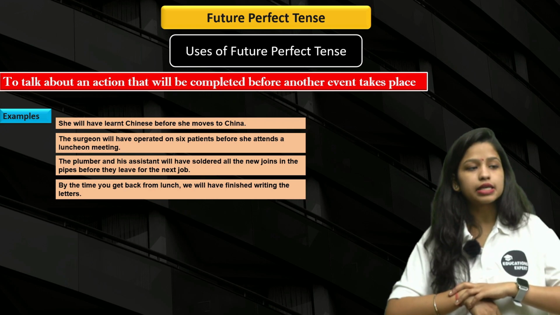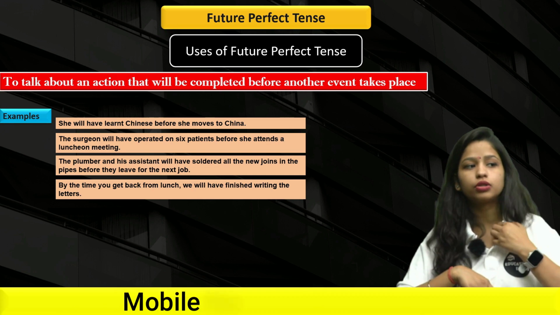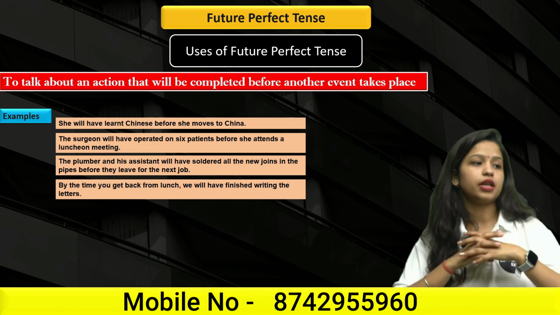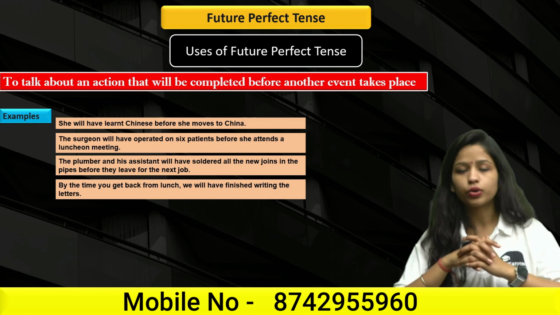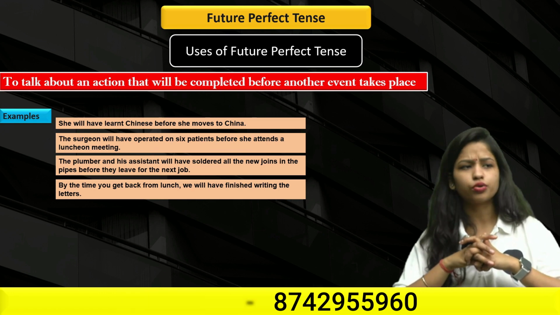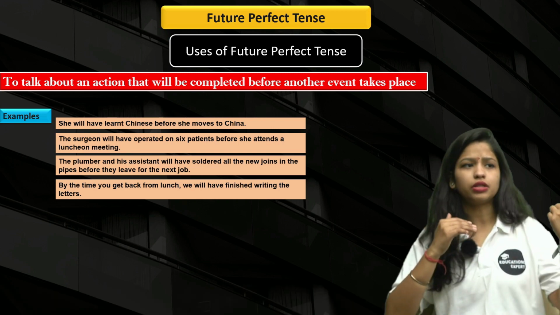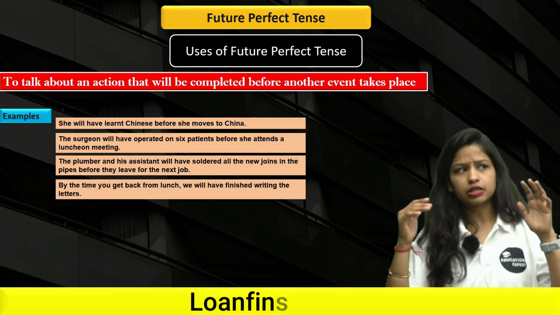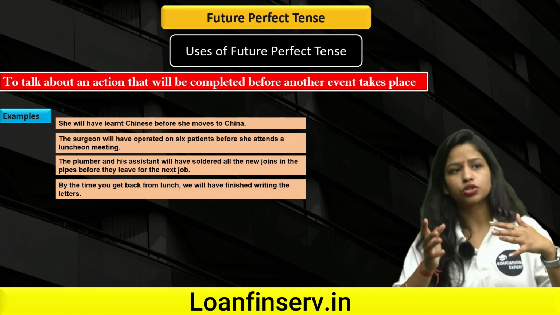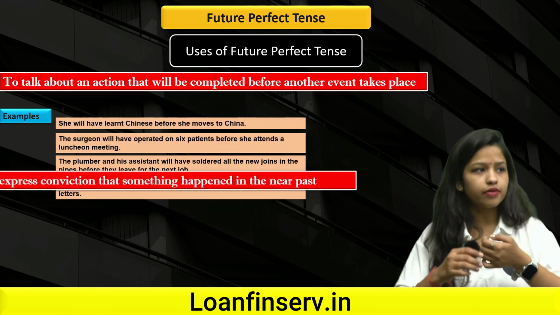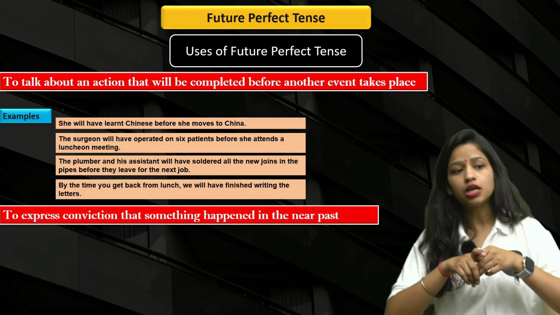The plumber and his assistant will have soldered all the new joints in the pipes before they leave for the next job. Now the last one is: by the time you get back from lunch, we will have finished writing the letters. I don't think there is a need to explain this, because it is really similar to the previous one that I have already explained. So basically in this case also we are talking about an action that will be completed before another action takes place. Clear?